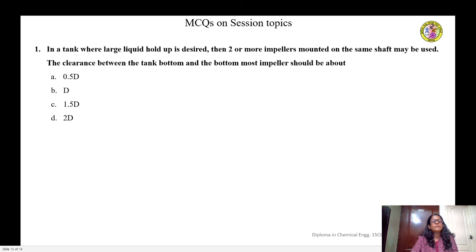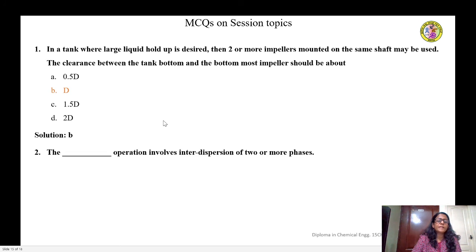Or is it twice the diameter? Usually that clearance between the tank bottom and the bottommost impeller, in case where two or more impellers mounted on the same shaft are used, is equal to the diameter D. So option B is the right answer.